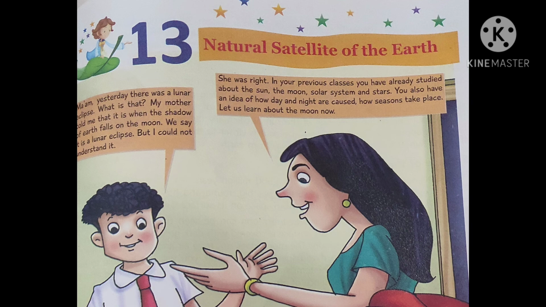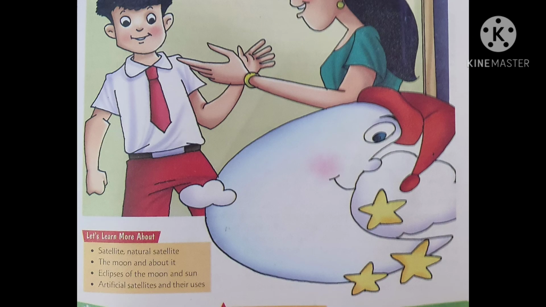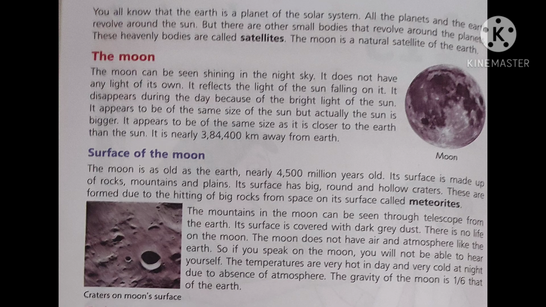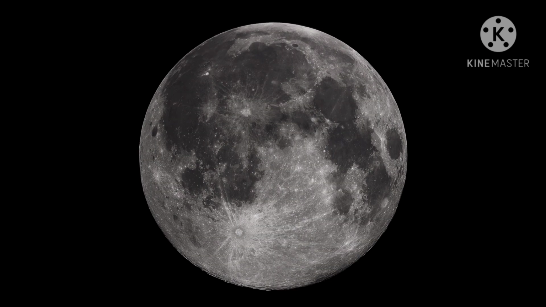In this lesson, natural satellite of the earth, we will know about the moon. Children, the moon is a natural satellite of the earth and gets light from the sun. At night, you can see it in the sky, but in the morning it disappears because of the bright light of the